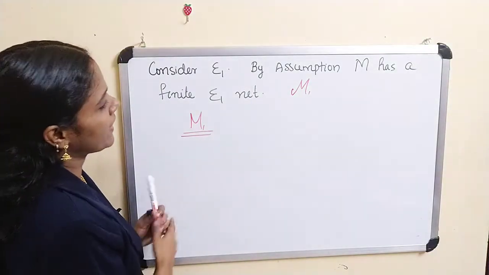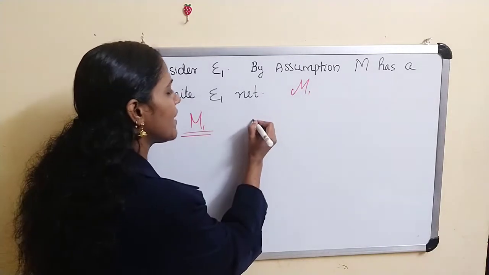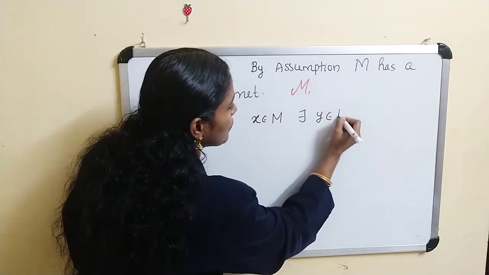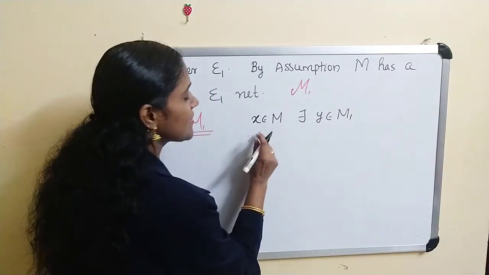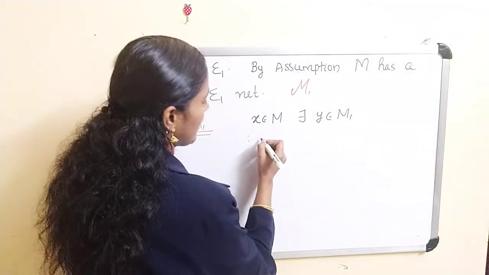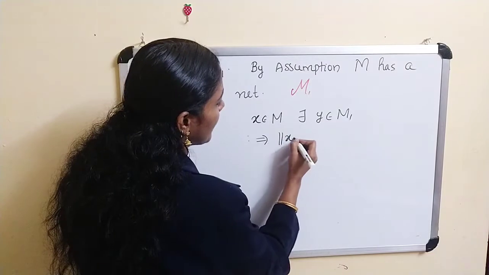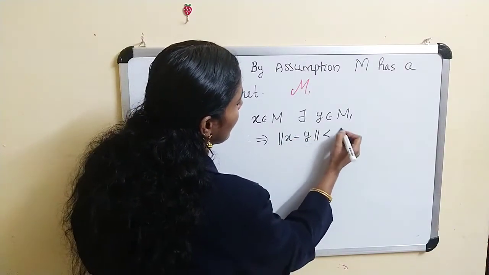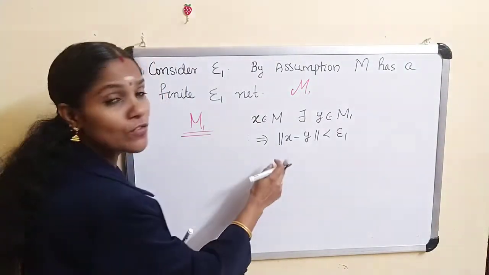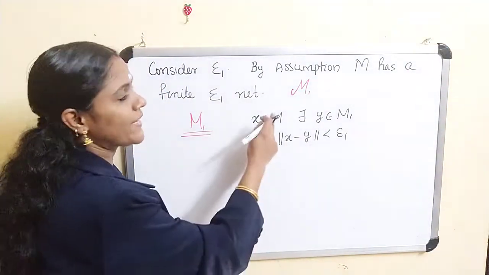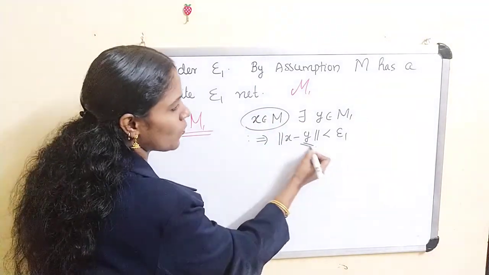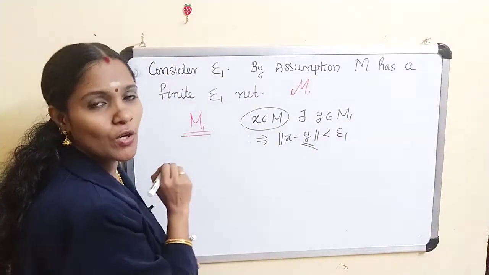Let script M1 be the finite epsilon 1 net. Given any x belonging to M, there exists a y belonging to M1 such that the distance between x and y is strictly less than epsilon 1. This implies the norm of x minus y is less than epsilon 1, and this is true for every x belonging to M.